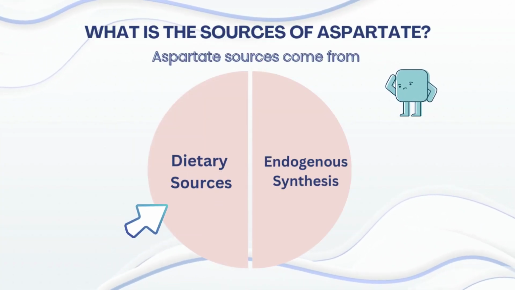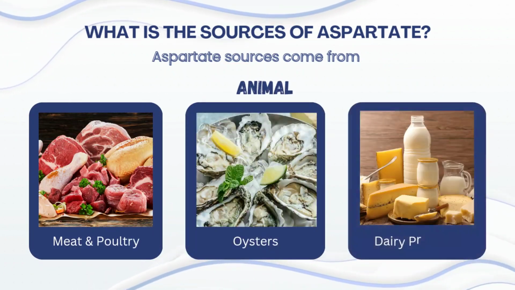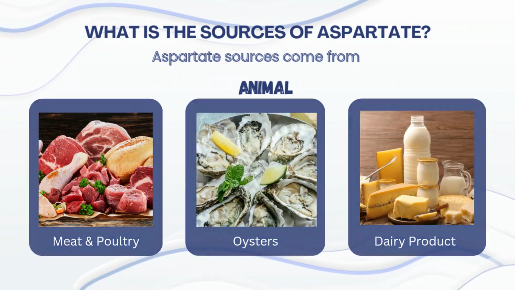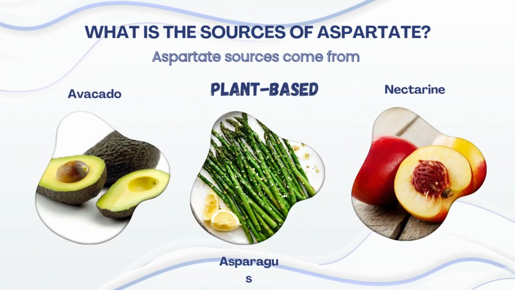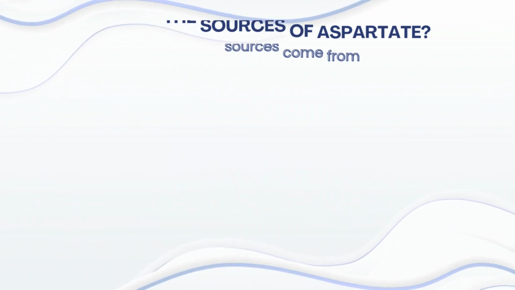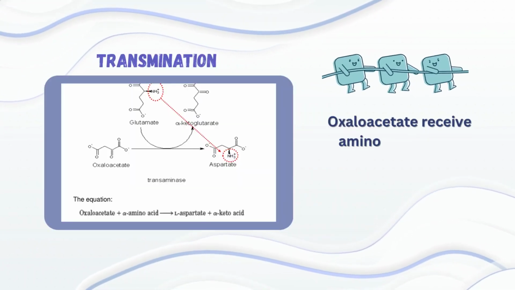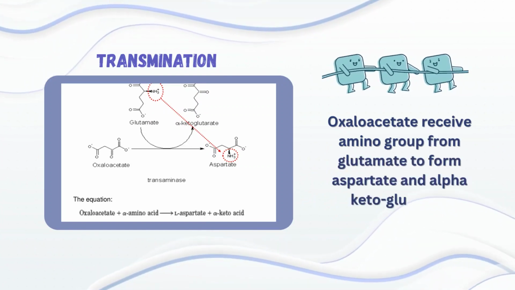What are the sources of aspartate? Aspartate sources come from dietary sources like animal sources, which are meat and poultry, oysters, and dairy products. In plant-based sources, aspartate is rich in avocado, asparagus, and nectarine. In endogenous sources, through a transformation process, oxaloacetate receives an amino group from glutamate to form aspartate and alpha-ketoglutarate.